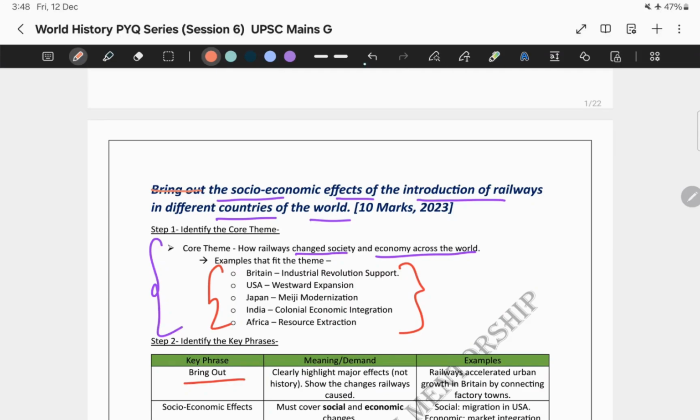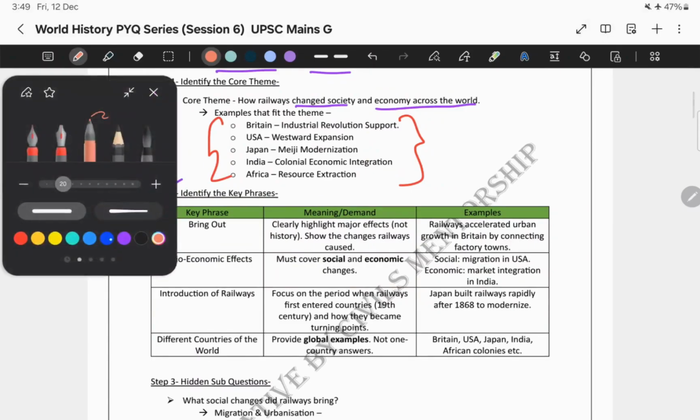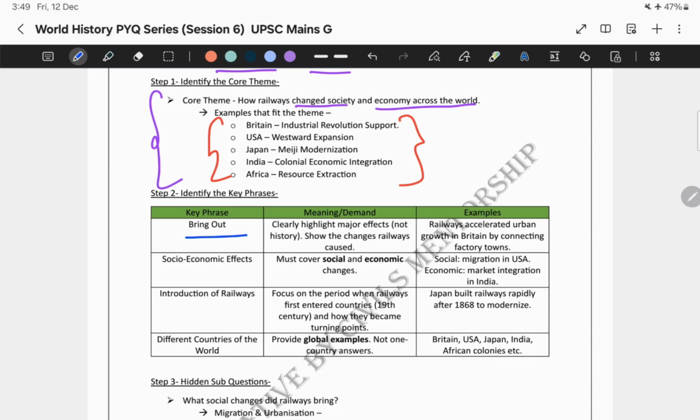It's clearly mentioned: bring out the socio-economic effects. So what exactly does "bring out" mean? It clearly highlights the major effects. They are not asking us to write about the history of railways, but we need to show the changes they caused. We need to clearly highlight the major changes, that once the railways came into the picture, what were the changes that had happened.